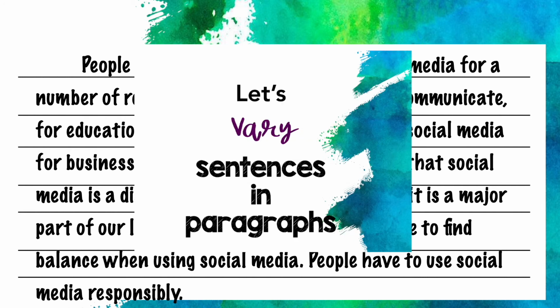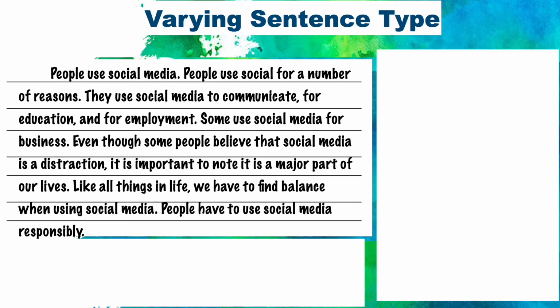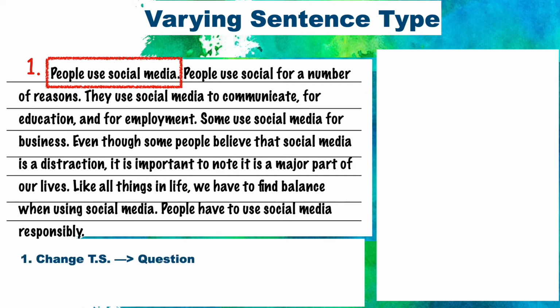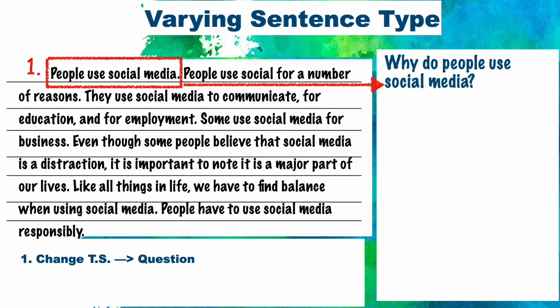Okay, so let's vary the sentences. The first sentence I'm going to change is the topic sentence. The topic sentence needs to pull in your reader. So I'm thinking it's probably a good idea to start with a question. So we're going to change the TS, which stands for topic sentence, to a question. How would that look? Why do people use social media?